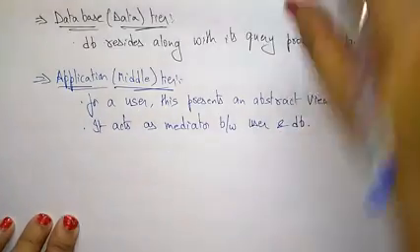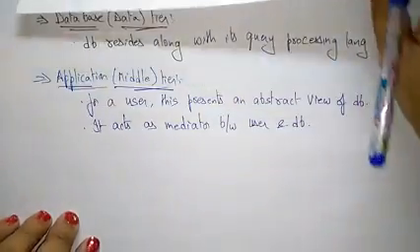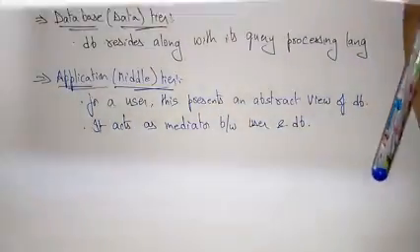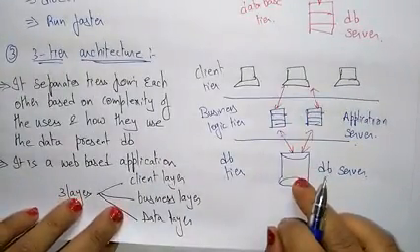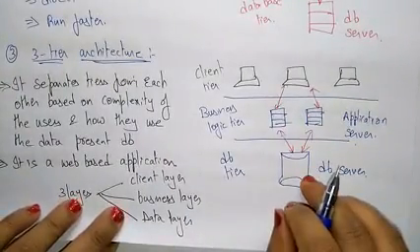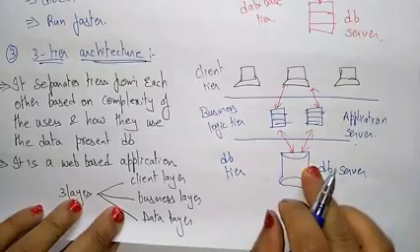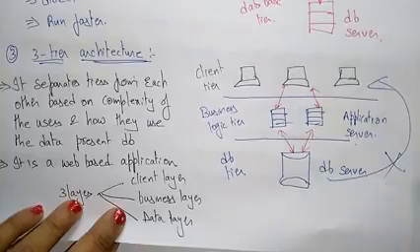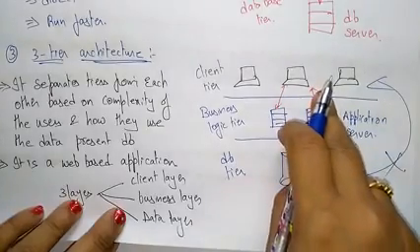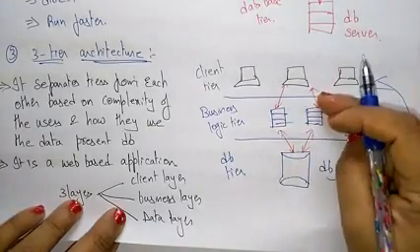At the other end of this business logic tier, you have the database. So here the database tier is not aware of any other user beyond the application tier. You have to remember that the database server is not aware of any other user beyond the application tier.